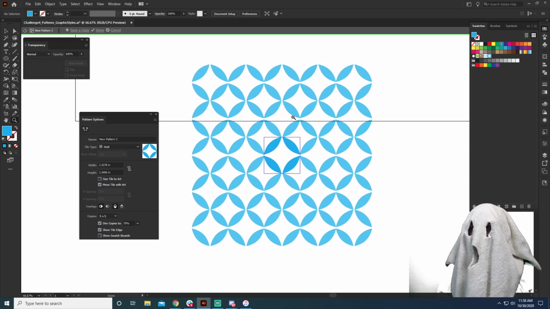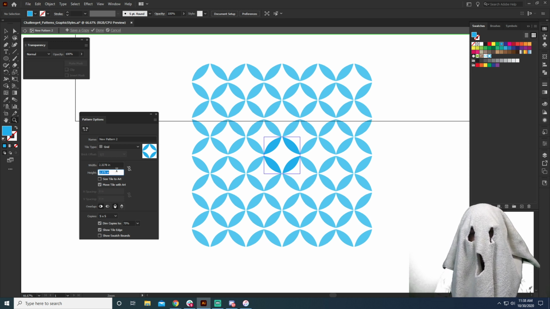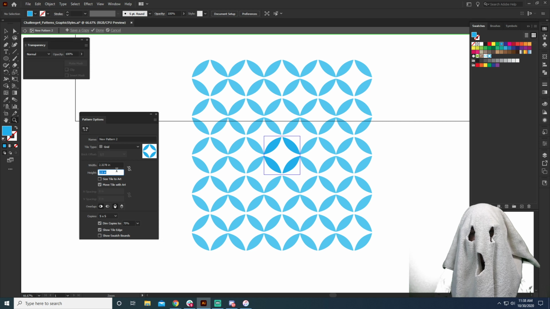It's actually going to isolate absolutely everything so that we can just see what our pattern is going to look like. And it's looking pretty good. It's touching right here, which is a problem. So what I can do is change the height right here. And you can see that as I change that height, it's spacing out that pattern for me.